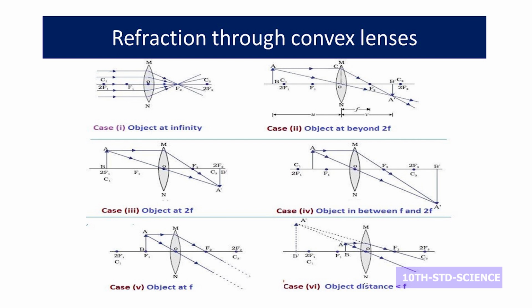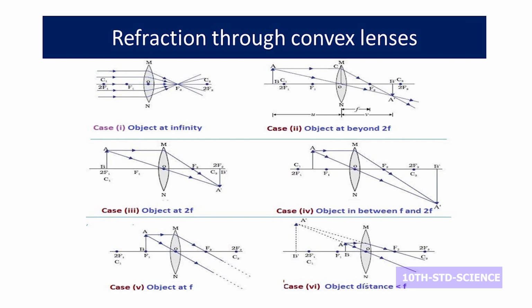Next, the sixth position: the object is placed between the principal focus and center O. Here the incident ray is again parallel. After refraction, it cuts the principal axis at focus, and the other ray is passing through the center O and retracing. This is a peculiar case where the image and the object are on the same side. Here the image and the object both are erect, and the image formed here is virtual. This is slightly different. You can see that in the rest 5 cases, all the images formed are real. The sixth case alone forms a virtual image.